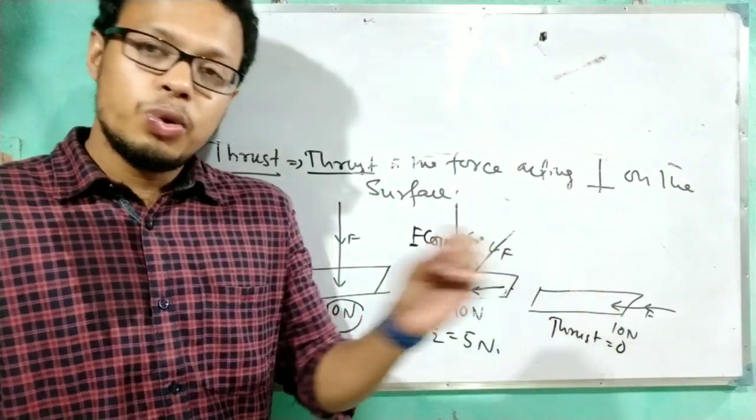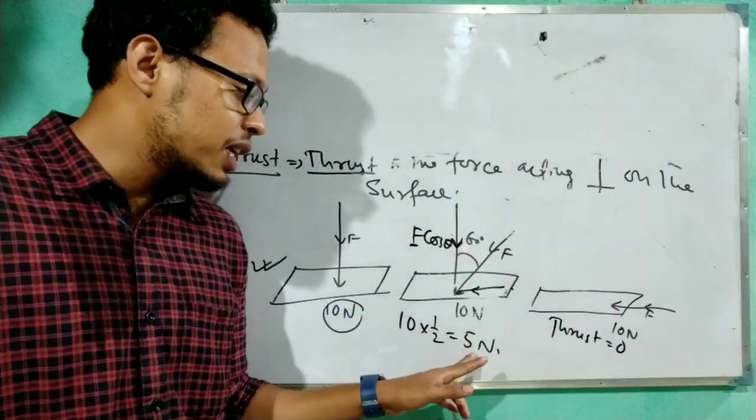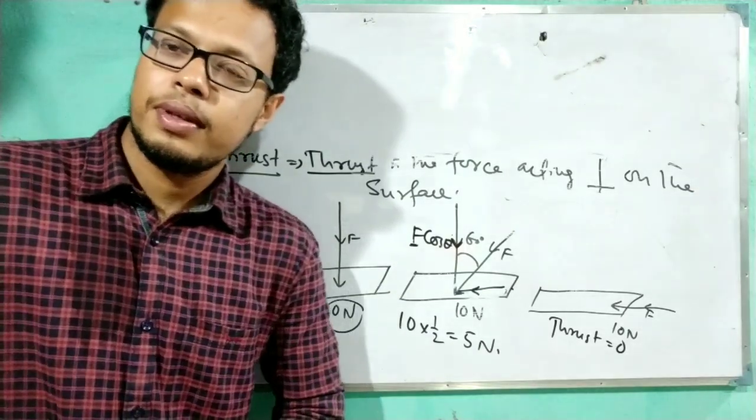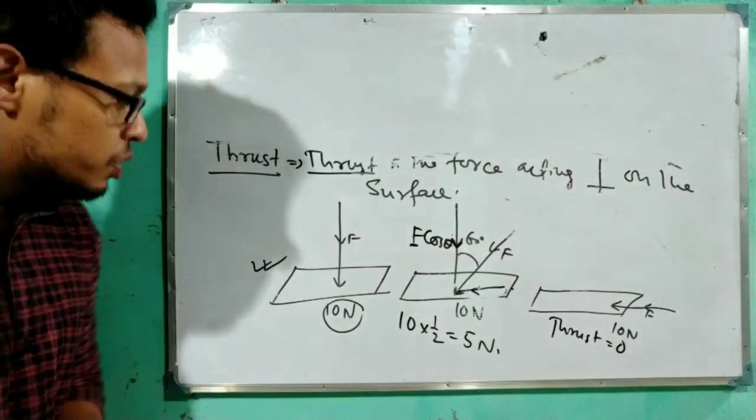Because there is no perpendicular component. But here it has a perpendicular component. That's why the thrust came over here 5 Newton. Clear? Okay. So 3 cases we read.